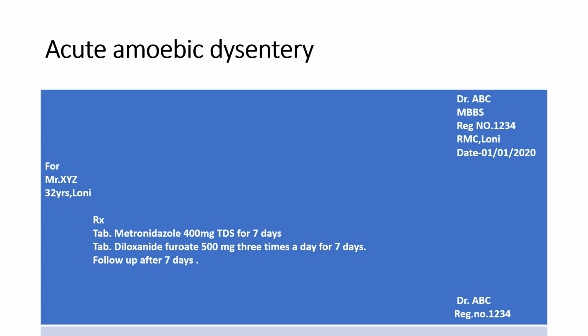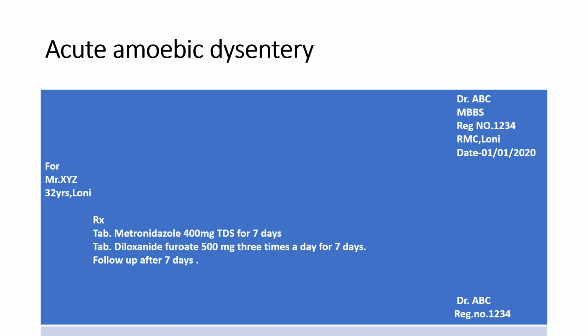Diloxanide furoate is the drug of choice for asymptomatic amoebic carriers. It rarely causes side effects such as flatulence, nausea and skin rashes.